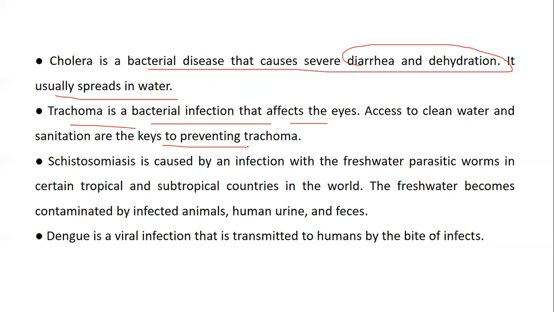The fresh water becomes contaminated by infected human urine or feces. And dengue is a viral infection transmitted by the bite of insects. So this is the one which requires the host. Insects it is.